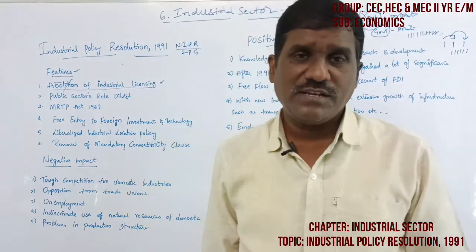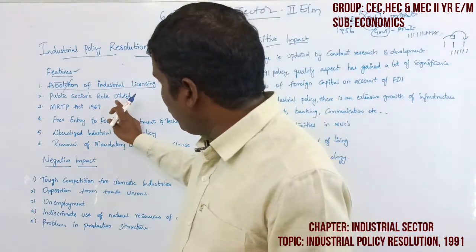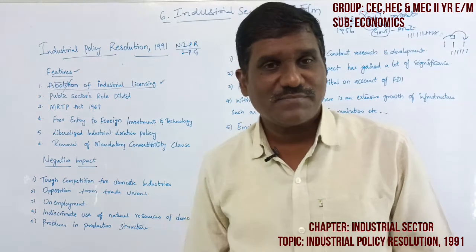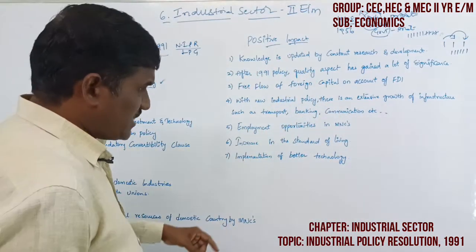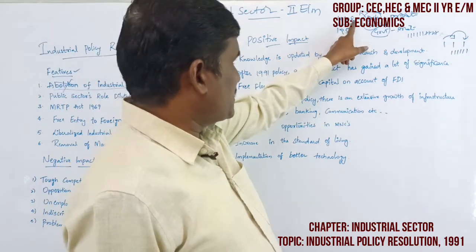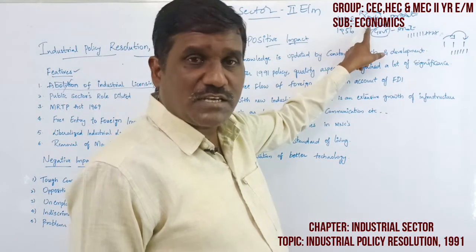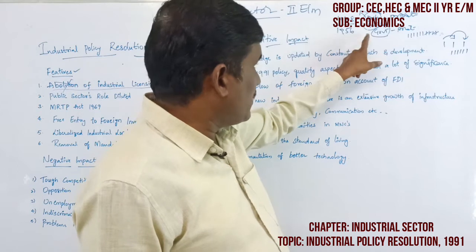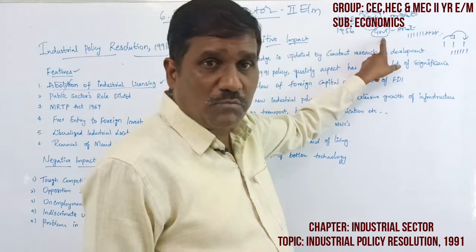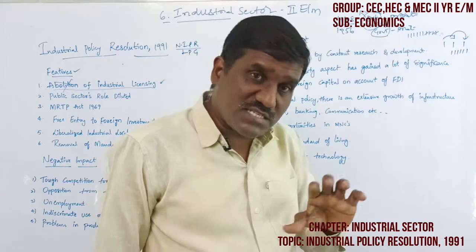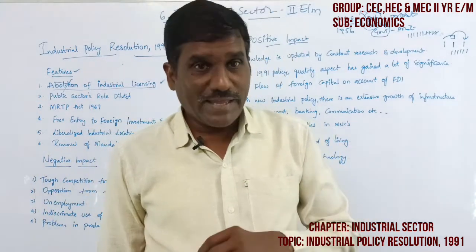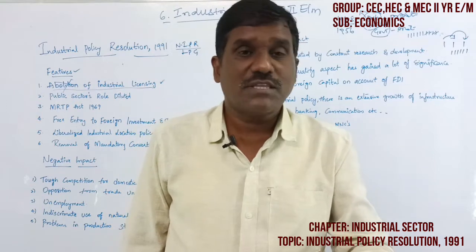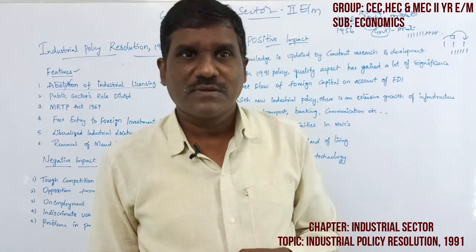First feature. Second was the public sector role diluted. Yes, public sector role diluted. Already we discussed that the 1948 industrial resolution gave more importance to the government sector, and the 1956 industrial policy resolution gave more importance to the government sector. The 1977 industrial policy resolution also gave more importance to the government sector. The 1980 industrial policy resolution gave more importance to the government sector.